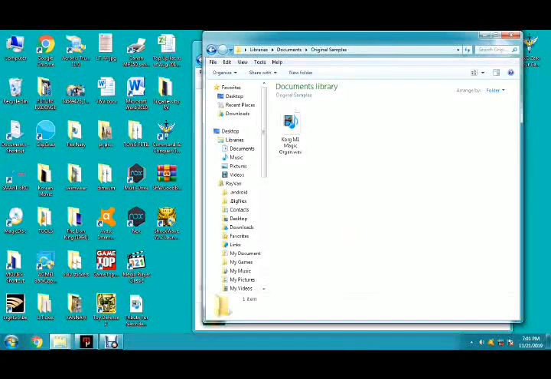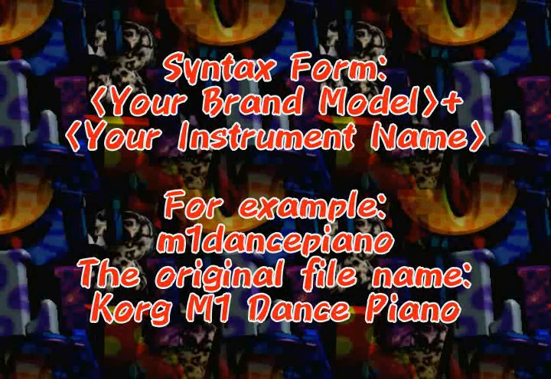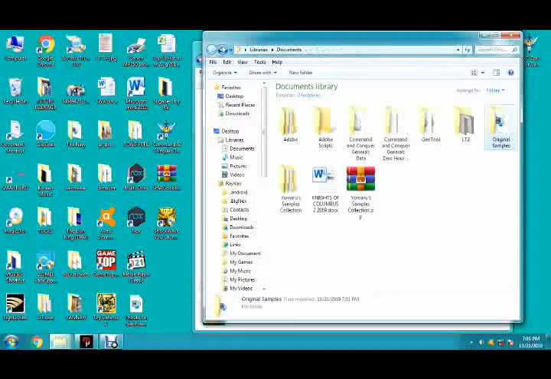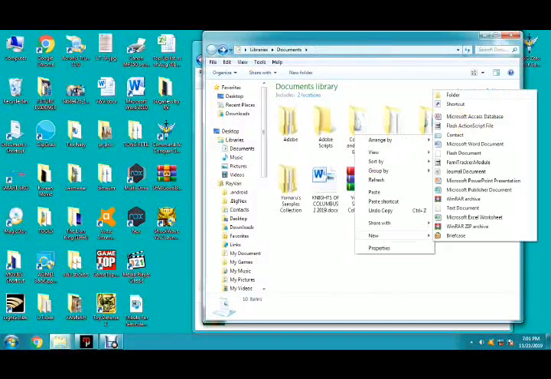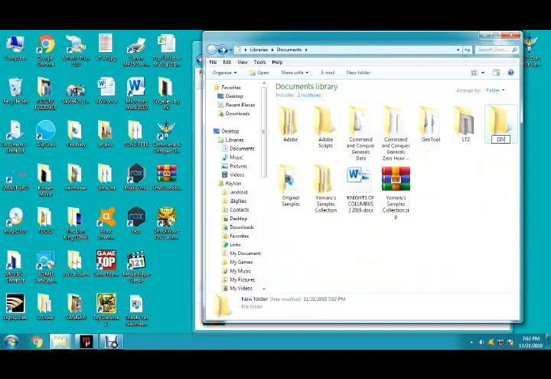Bring your studio samples from their website into your My Documents folder and rename them as follows: your brand, model, and the instrument name. The character length is up to 22. Next, create a new folder and name it Original Samples. Then drag your studio samples into that folder. Create a new folder again and name it DIY Samples.